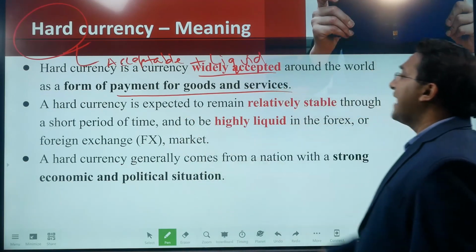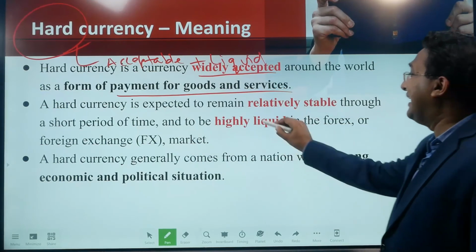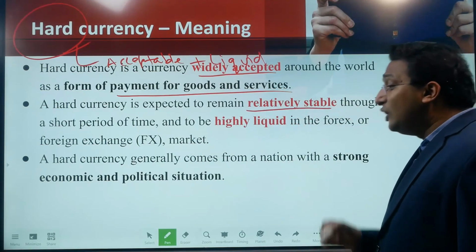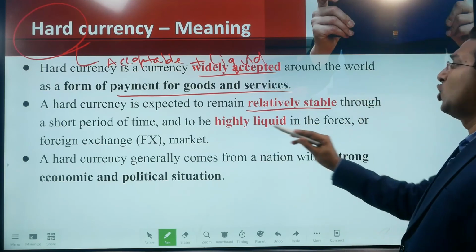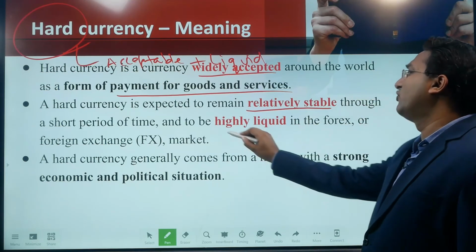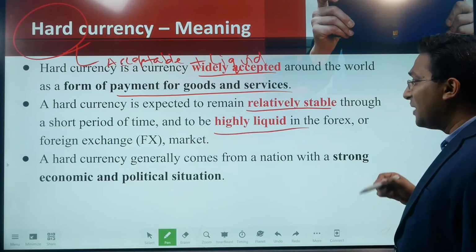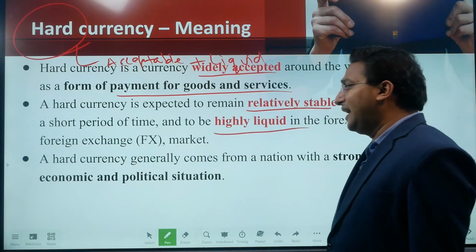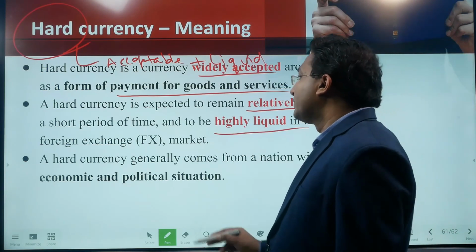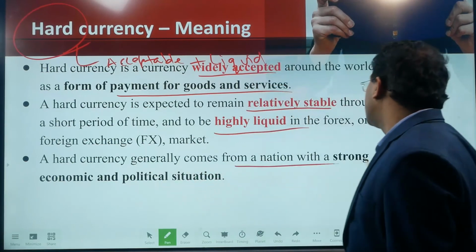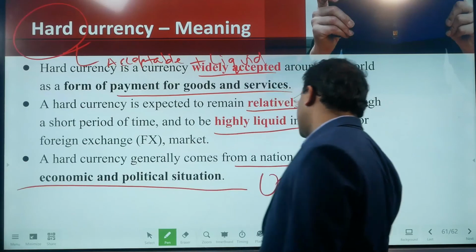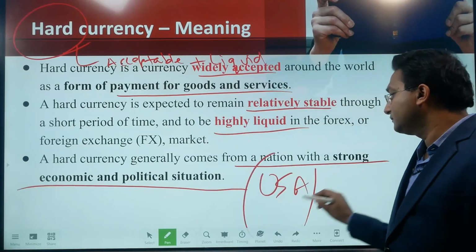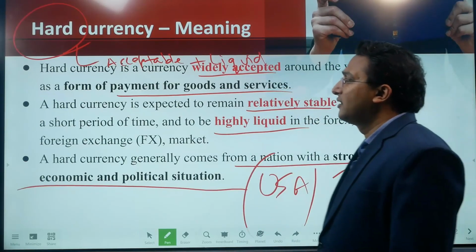A hard currency is expected to remain relatively stable, so its value remains stable through a short period of time, and to be highly liquid. That means it can be sold and purchased anytime by anyone. Hard currency generally comes from a nation with a strong economic and political situation like the USA, right? So this is the meaning of hard currency.